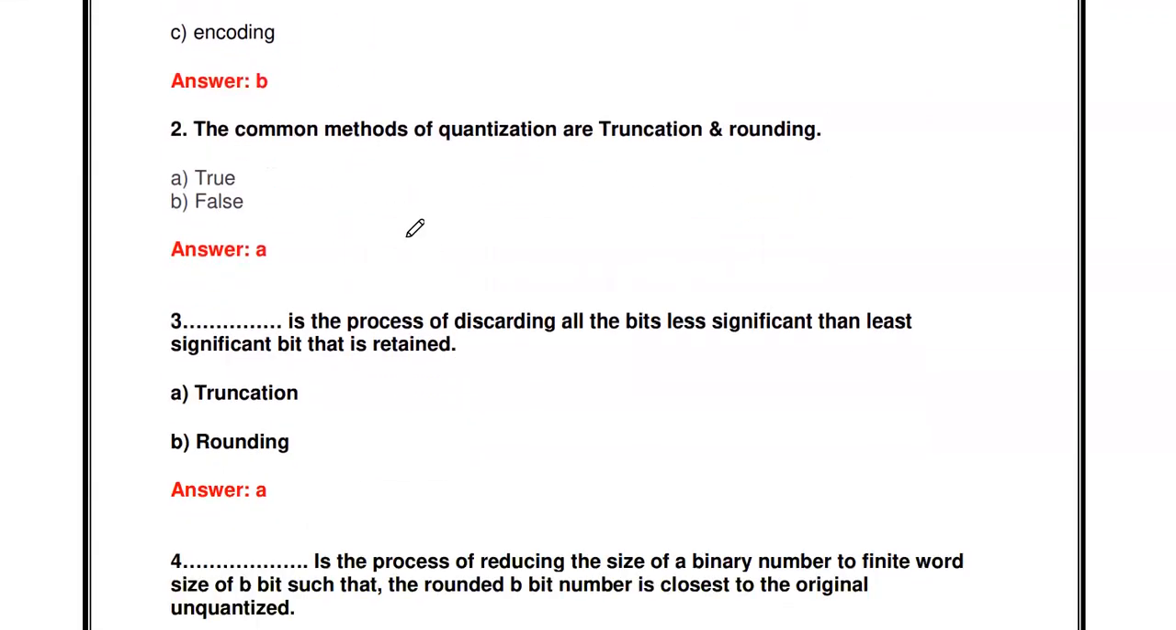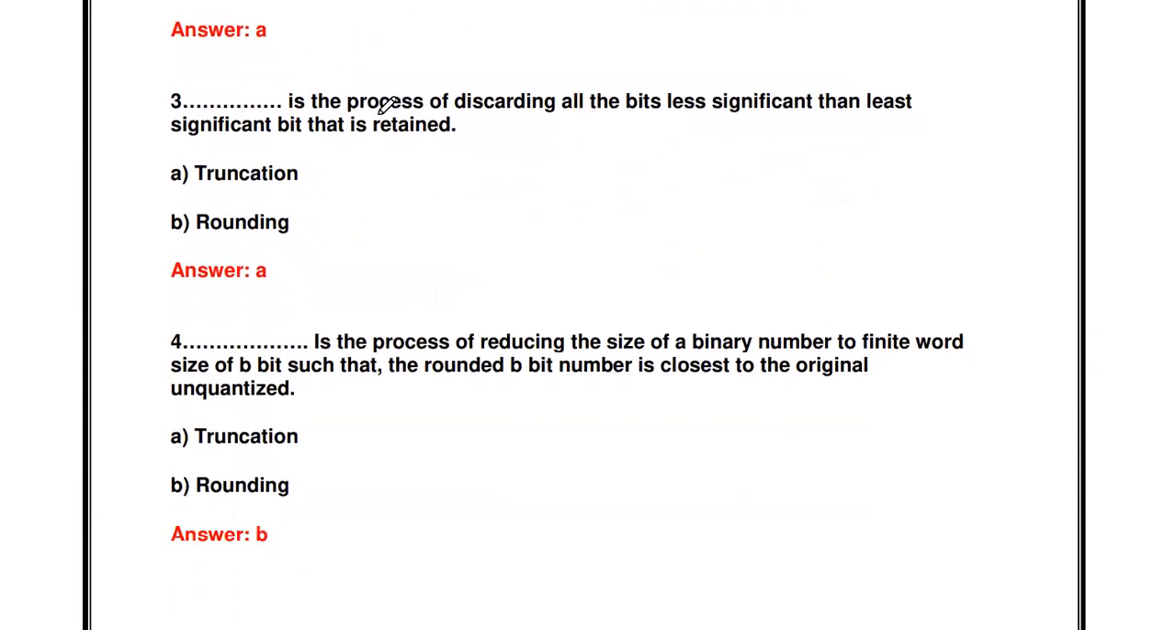The next one: the common methods of quantization are truncation and rounding. Is the statement true or false? True. There are two methods of quantization: one is truncation, another one is rounding, in DSP or a digital computer.